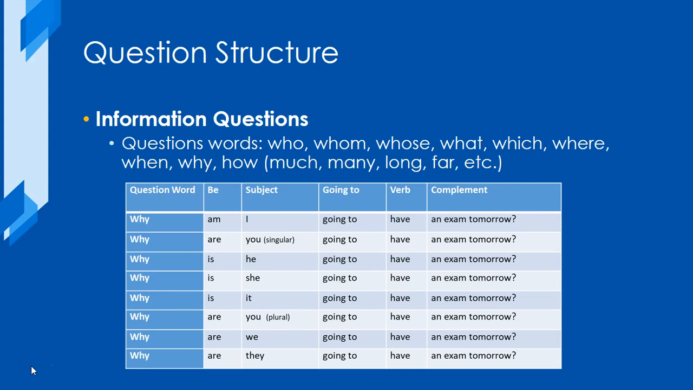On this slide, we have the structure for information questions. Remember that in these questions, we have to use a question word at the beginning of the question. For example, why am I going to have an exam tomorrow? Why is she going to have an exam tomorrow? Why are they going to have an exam tomorrow?